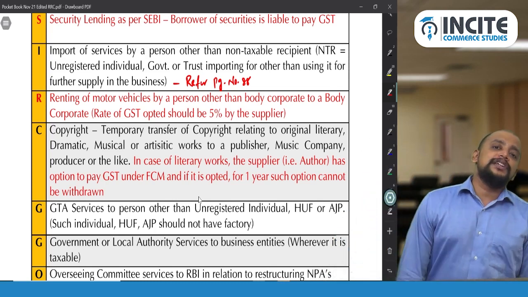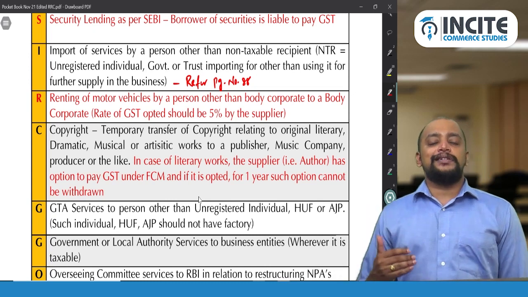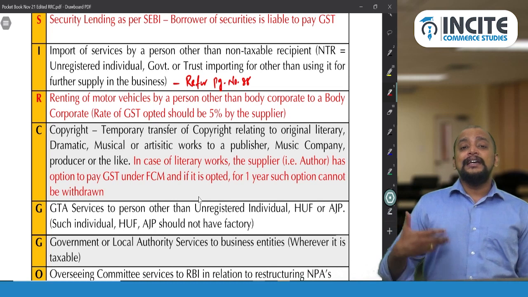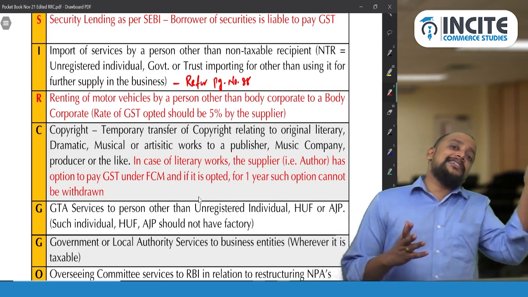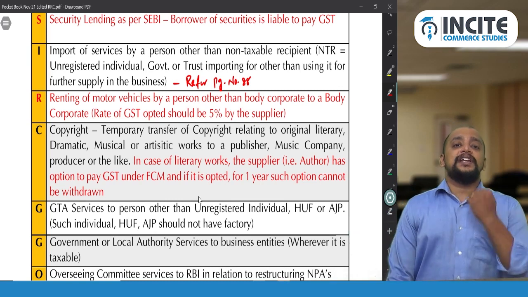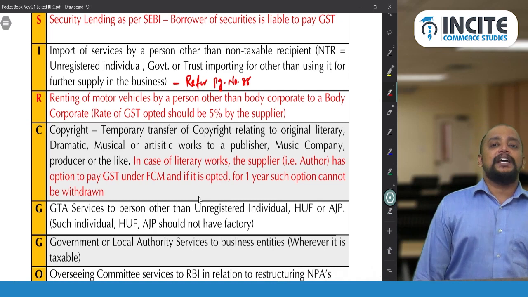So what we need to see is what is the rate charged in the invoice. If the rate charged in the invoice is 5%, then definitely the liability to pay GST is on the recipient. Supplier should be other than body corporate and recipient should be body corporate. Out of these three conditions, if any one condition is not satisfied, RCM will not come, FCM only will come. Means supplier will pay GST.